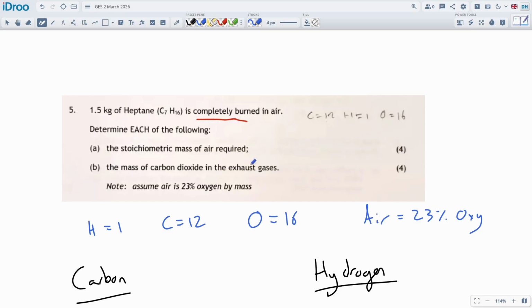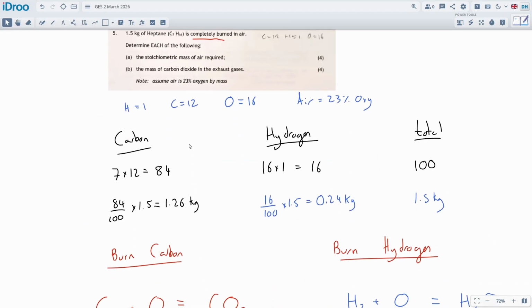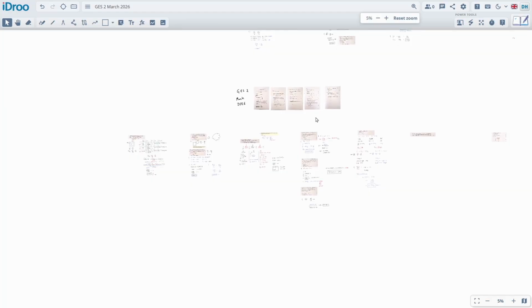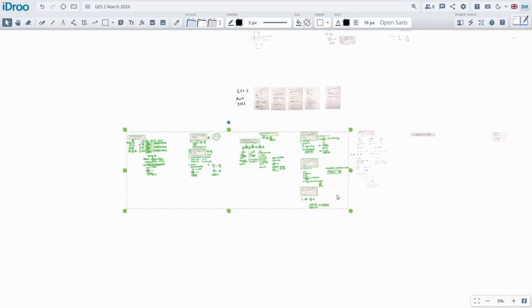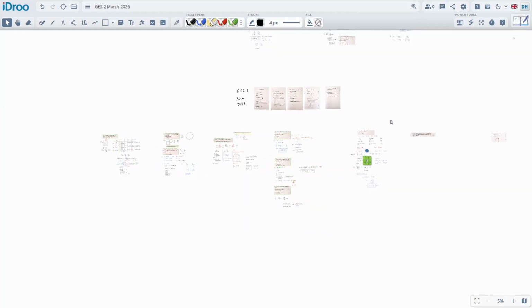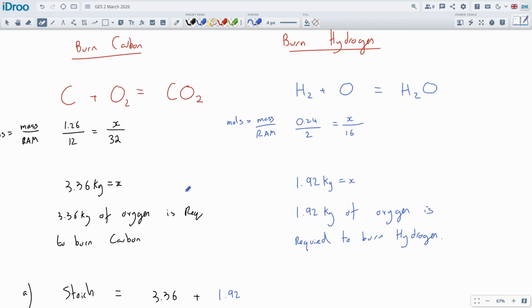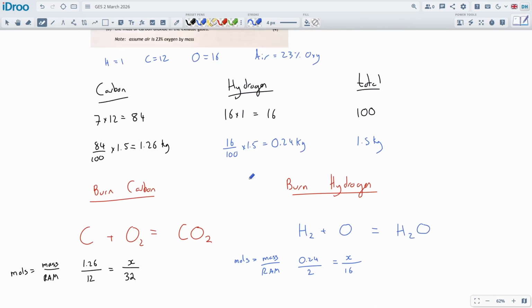The mass of CO2, the amount of carbon dioxide in the exhaust gases. Okay, carbon dioxide then, because we've done part A. I'm just going to separate out all the rest of it, because we don't need all this stuff getting close together. So if you look at our combustion reaction, where does the CO2 come from? There's no CO2 in the air.